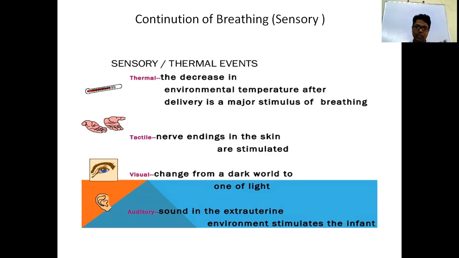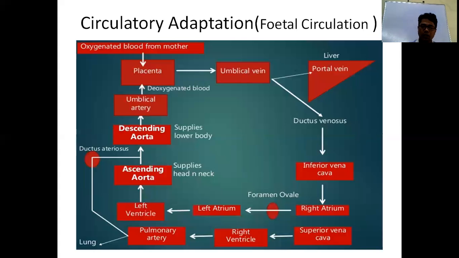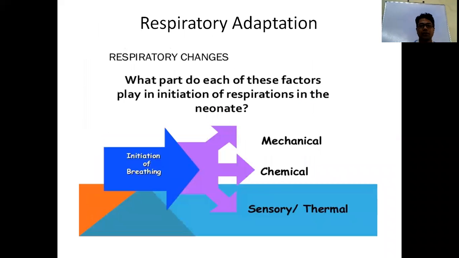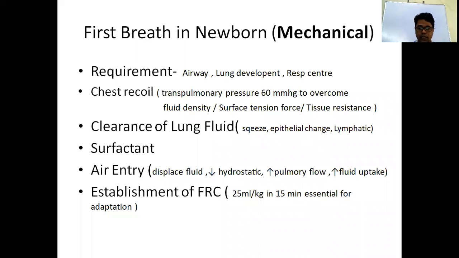The baby inside the uterus is in a dark environment; when it comes outside into light, that is also a stimulus for breathing, and so are sounds. So these sensory and thermal events maintain breathing in the newborn in extrauterine life. These three help in respiratory adaptation in extrauterine life, or during transition.